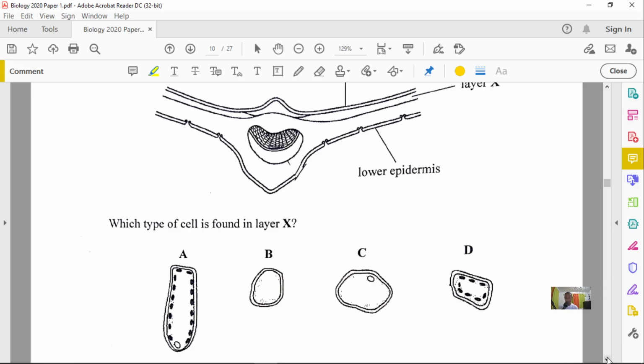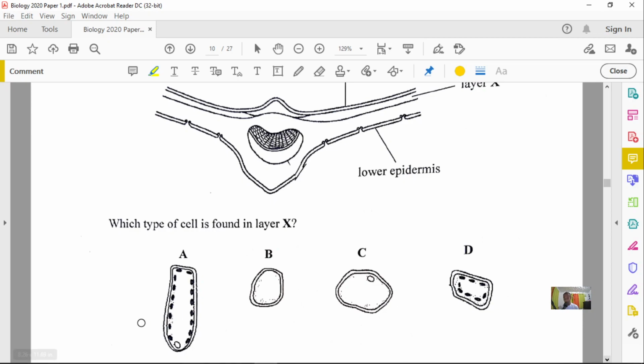But I want you to remember something. First, you have the waxy cuticle. Then the upper epidermis, then you have the palisade mesophyll layer or the palisade parenchyma. And so the palisade mesophyll layer is what contains the palisade cells or the palisade mesophyll cells.